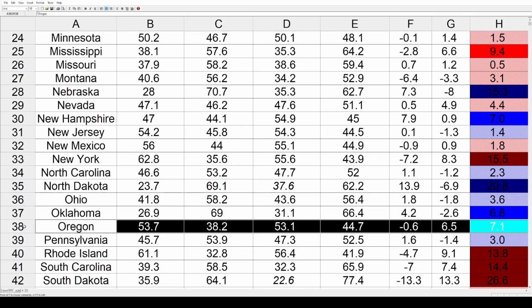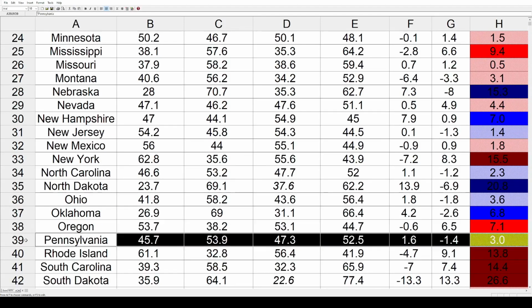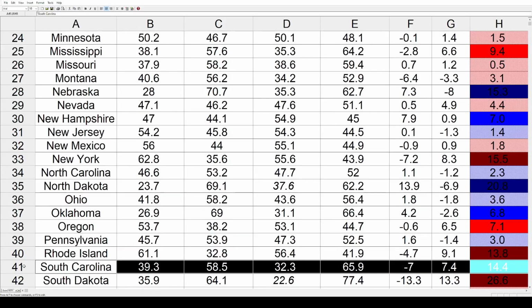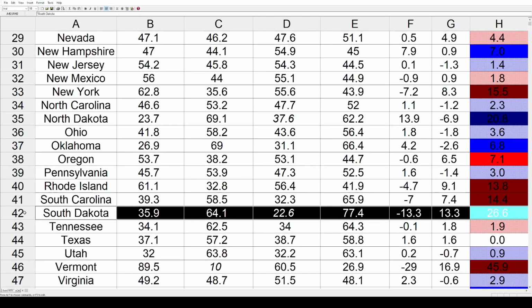Oregon shifted back toward the Republicans by 7.1%. Pennsylvania got 3% bluer. Rhode Island, that had a shift toward the GOP of 13.8%. South Carolina as well by 14.4%. South Dakota had a Libertarian candidate on the ballot instead of a Democrat in 2022. But again, to make it simple, that ended up being a 26.6% shift toward the Republicans.